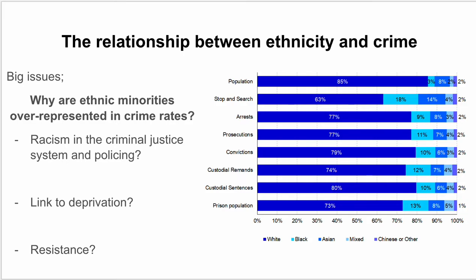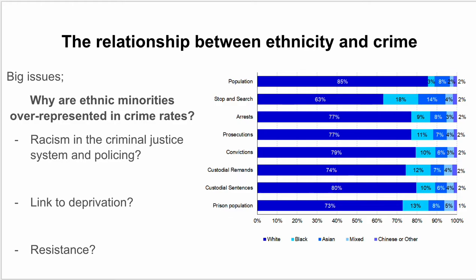And there are three big explanations, as I see it, from sociologists. So the first one is, is it because of racism in the criminal justice system and policing? We'll talk about that first. The second thing we're going to talk about is, is it to do with deprivation? So this links to class issues, lack of opportunity, marginalization, poverty, basically. And then the final point is, is it resistance?